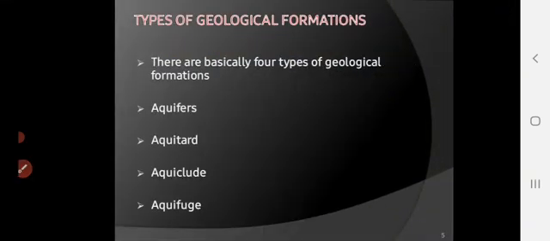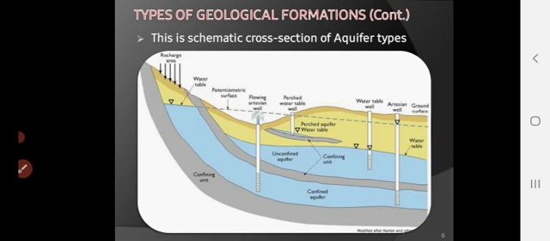Now, the second part is types of geological formation, how the geology below earth's surface is formed. There are many types: aquifer, aquitard, aquiclude, and aquifuge. Let's see them one by one. This is an important topic from the exam point of view, the types of aquifer. This figure shows how groundwater recharge occurs and how the geological formation is arranged below the earth surface. This is a schematic cross section of aquifer types.